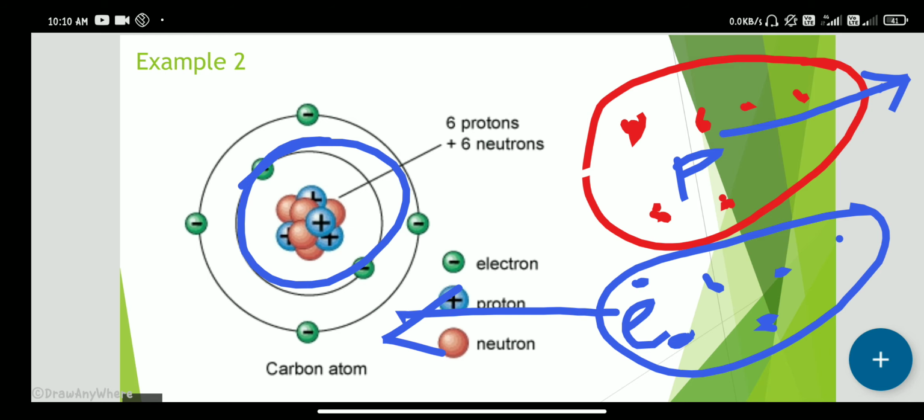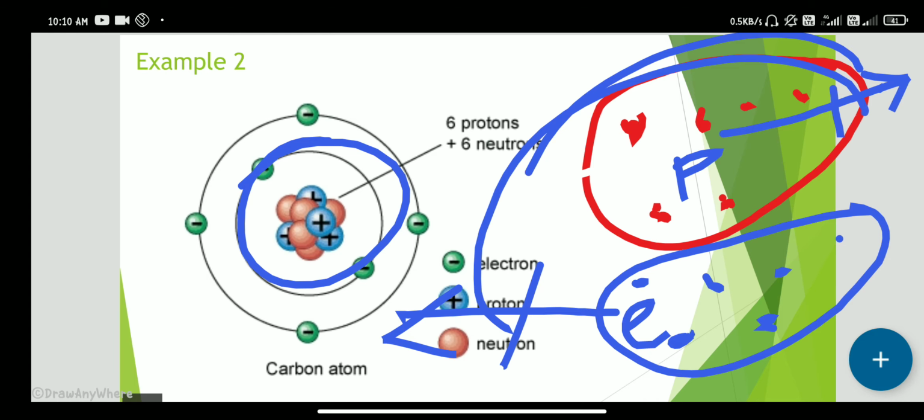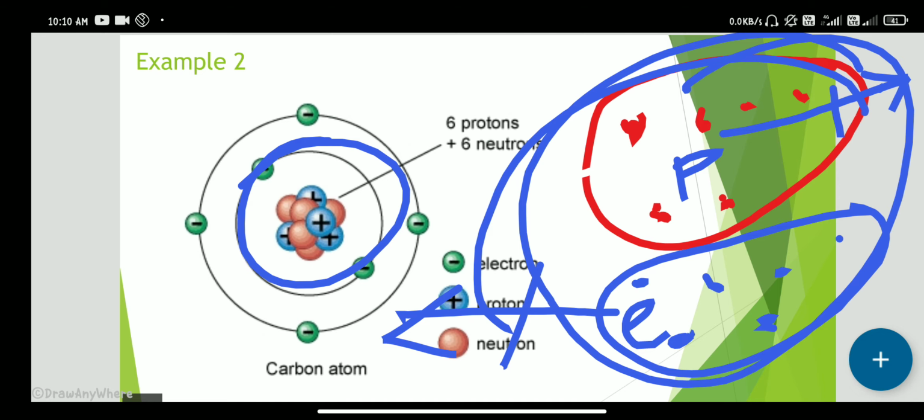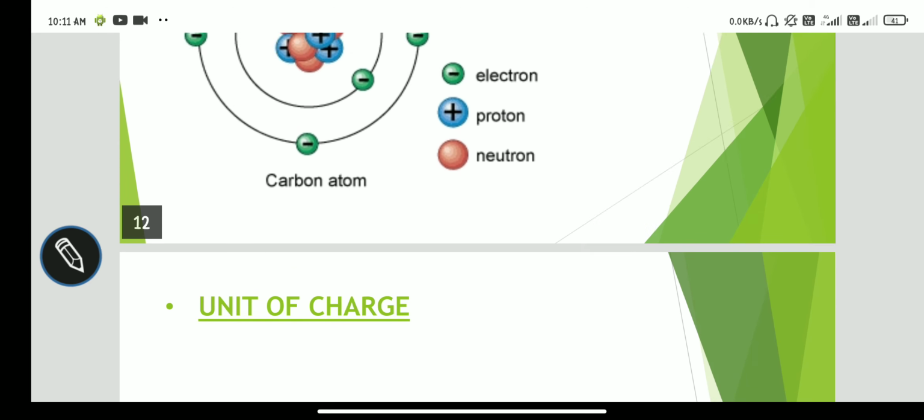These two magnitudes are the same, so they cancel each other, and the carbon atom is electrically neutral. That's why our chair and table do not attract each other. This thing happens everywhere.